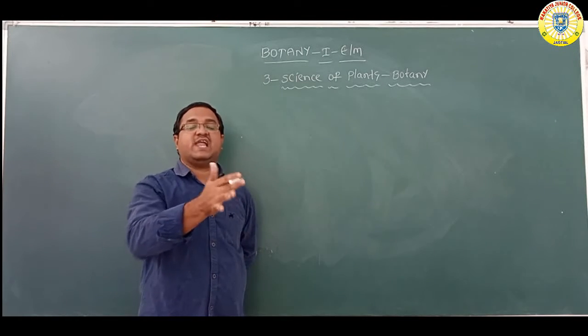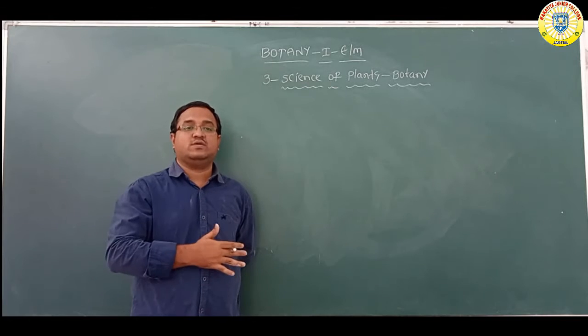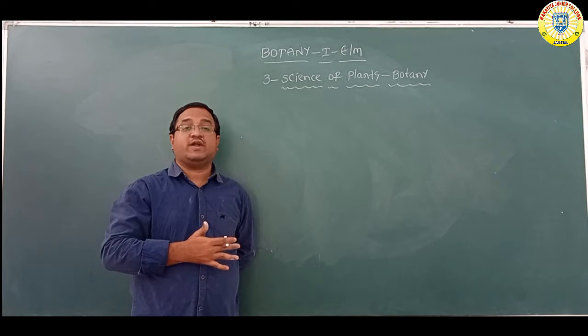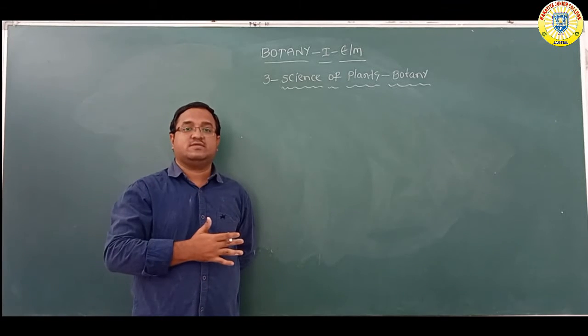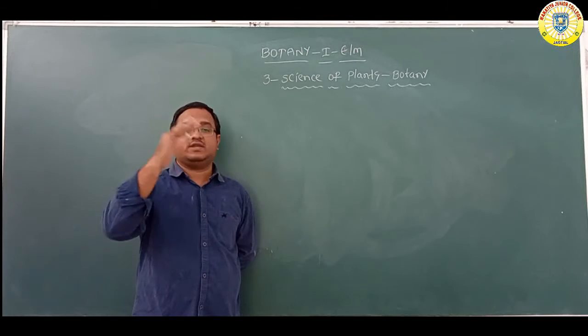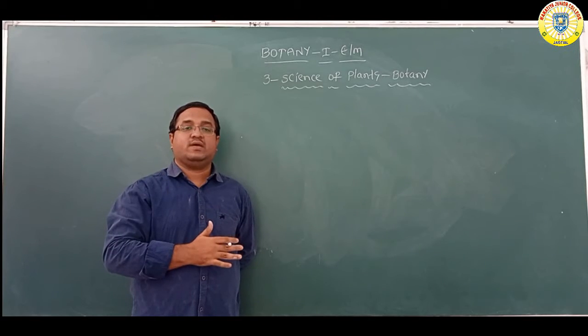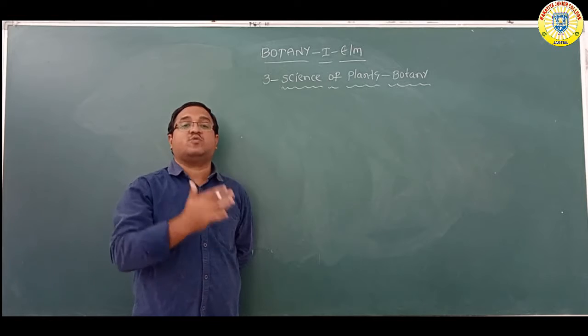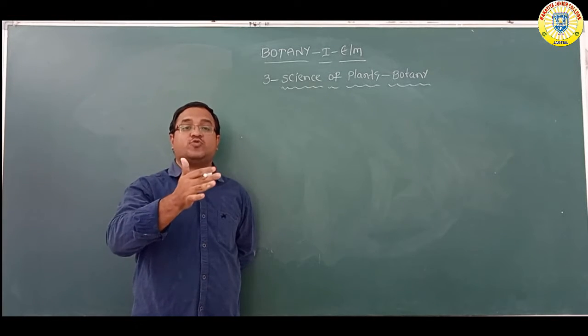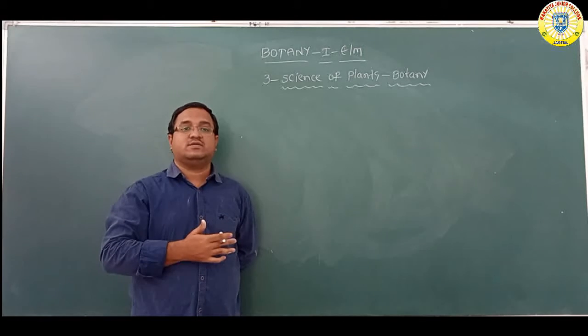The knowledge of plant physiology is also very useful in the role of minerals. What is the importance of the minerals? How do we apply chemical fertilizers? How can plants utilize the minerals? And the role of plant hormones: how hormones are very useful for the growth and development of the plant.